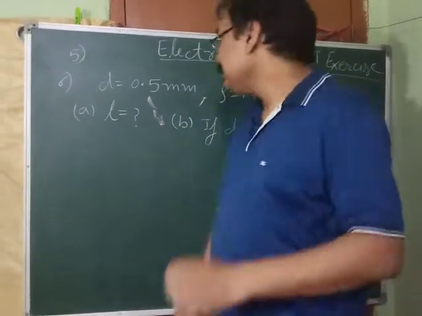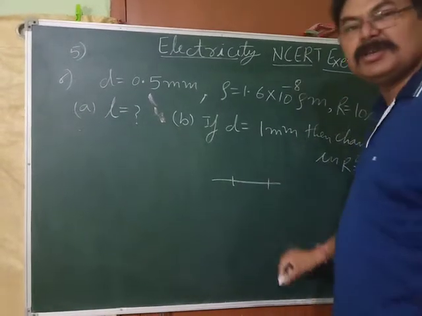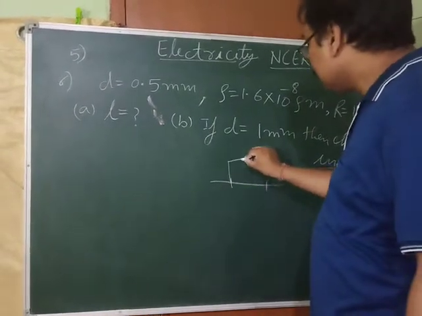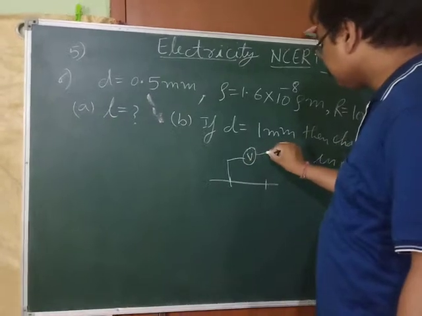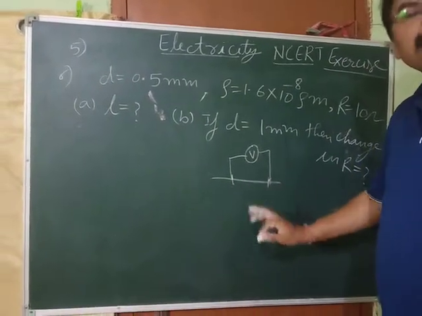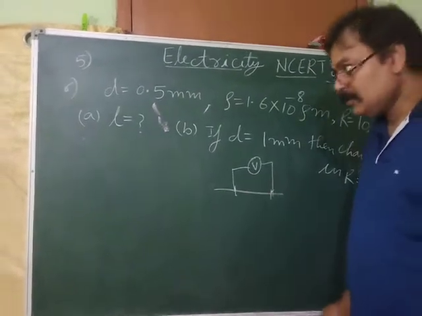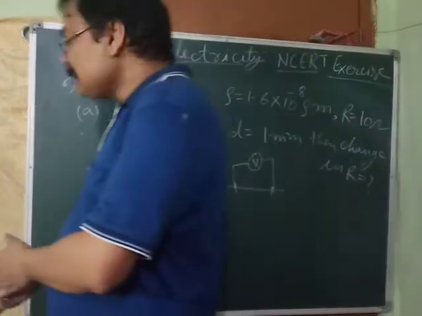The answer is that the voltmeter is connected in parallel. Suppose a wire is there and you want to find the potential difference between these 2 points, so we connect the voltmeter like this. So it is always connected in parallel. Now let's come to question number 6.